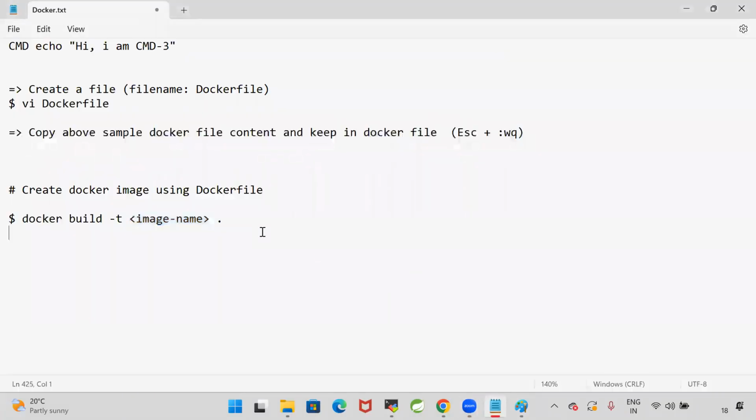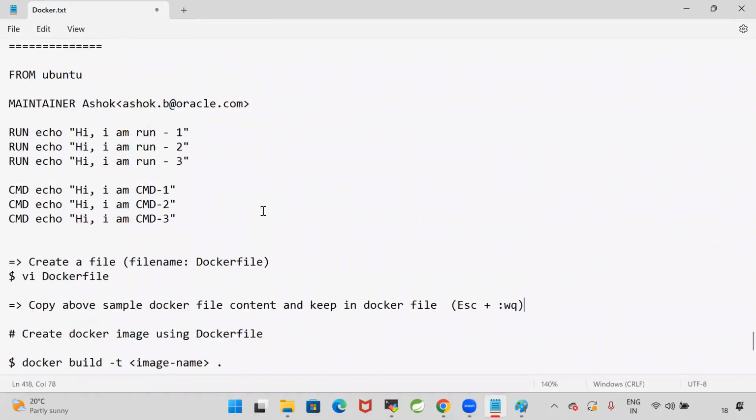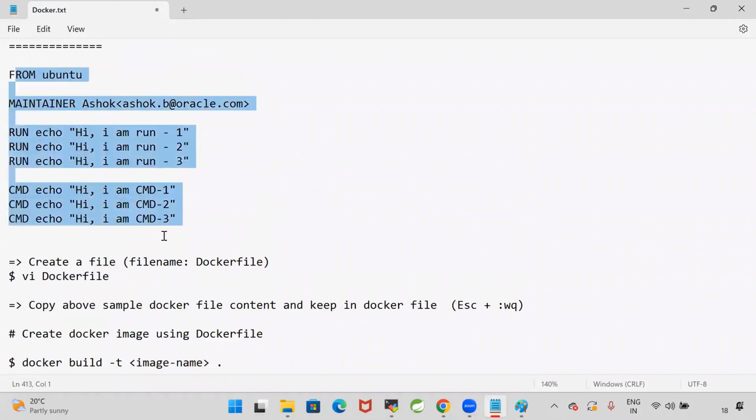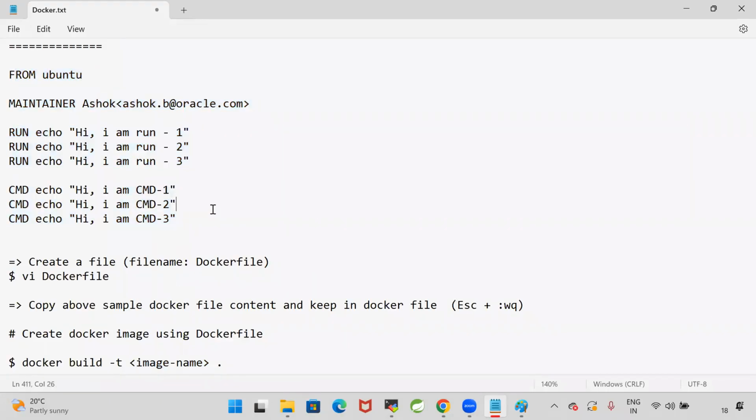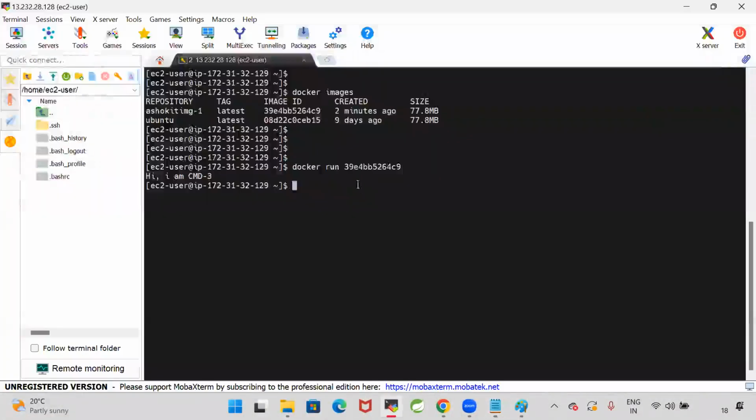Now you got the clarity on how to write a Docker file. So we are going to write the Docker file for our applications. As of now, I'm not using any Java. I'm not writing any code, nothing. Just how to create a sample Docker file: when the run instruction will execute, when the CMD instruction will execute, what is the base image, how to build that Docker image and how to run the Docker image.